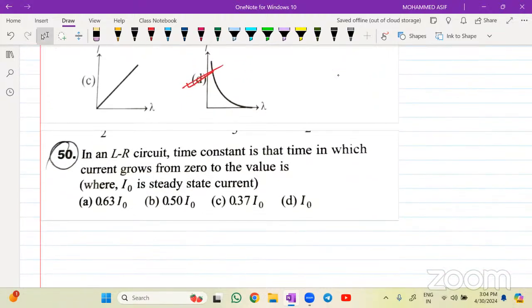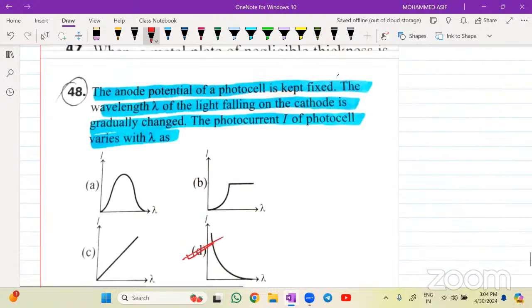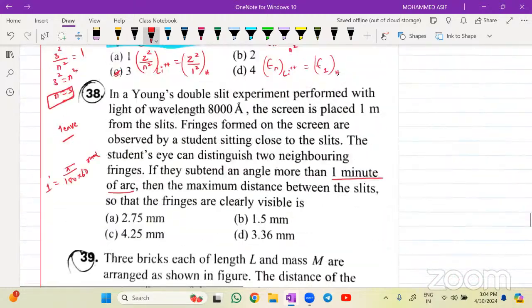And question number 50. Anyone? LR circuit ये तो अपना नहीं होता, so you बताओ. तो growth and decay का concept है EMI का. It will take a lot of your time. तो ये था एक क्वेश्चन.